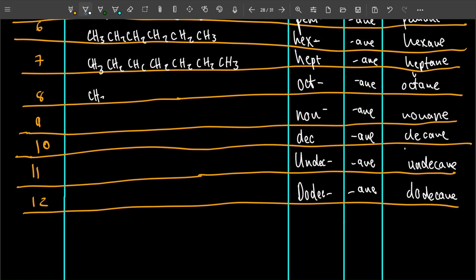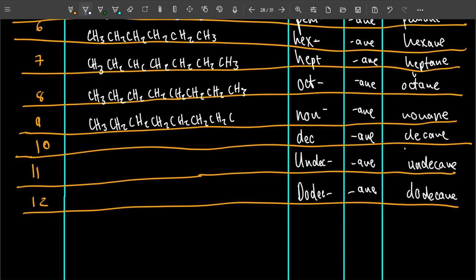8 is again the same thing. CH3, 1, then the second one is a CH2, 2, 3, 4, 5, 6, 7, and then 8, CH3. 9 is going to be CH3, 1, then CH2, 1, 2, 3, 4, 5, 6, 7, 8, and 9 will be a CH3.